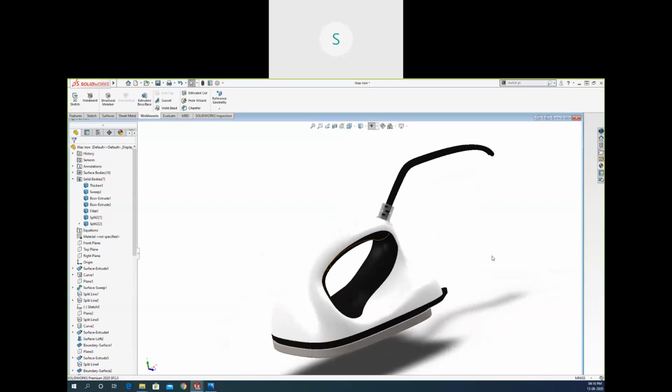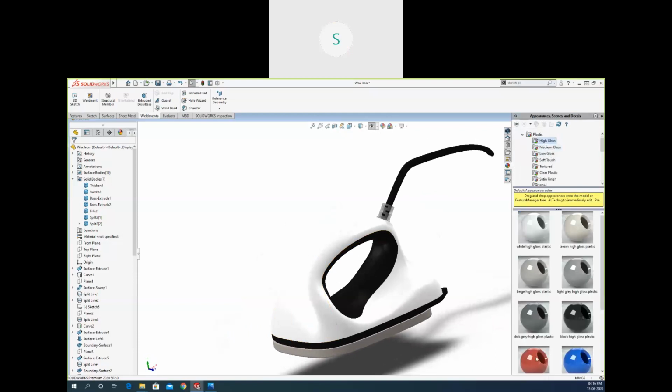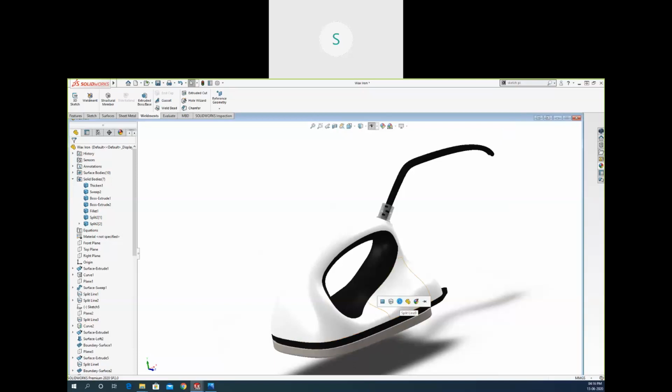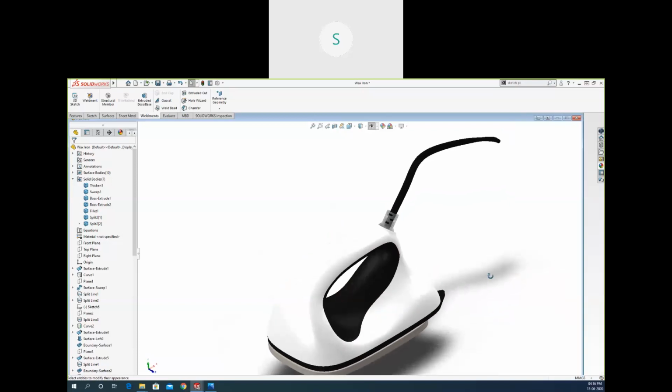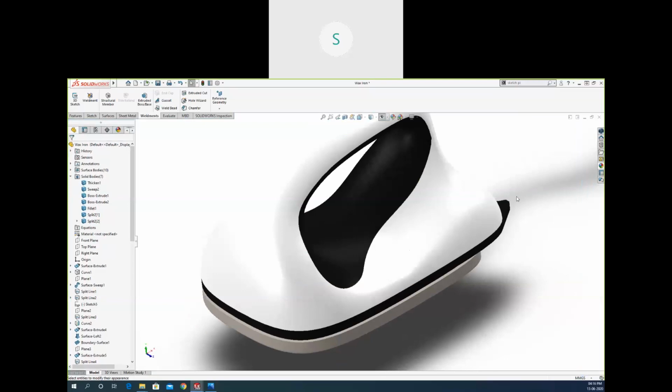You can change the appearance after that. There is the appearance option also. You can go directly here, appearance, and use the plastic directly, high gloss or medium gloss, whichever you need. You can just drag and drop the material. But we have the material assigned, that's why the red was not applied. We need to remove the material first. After that, you will be able to apply that. So we have so many options to learn in this, but we don't have much time.